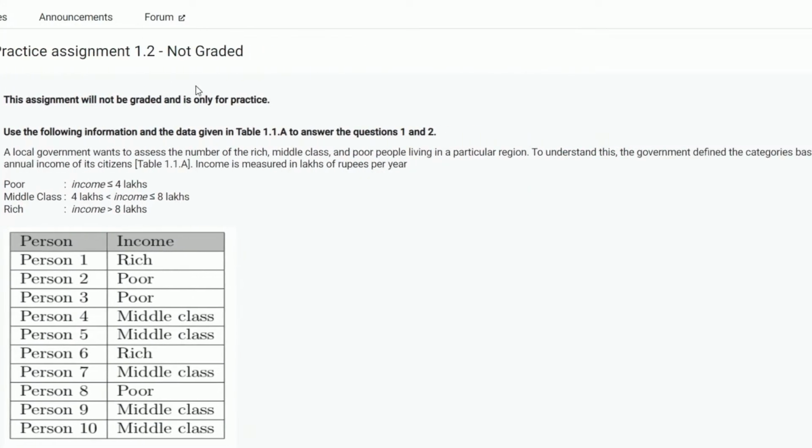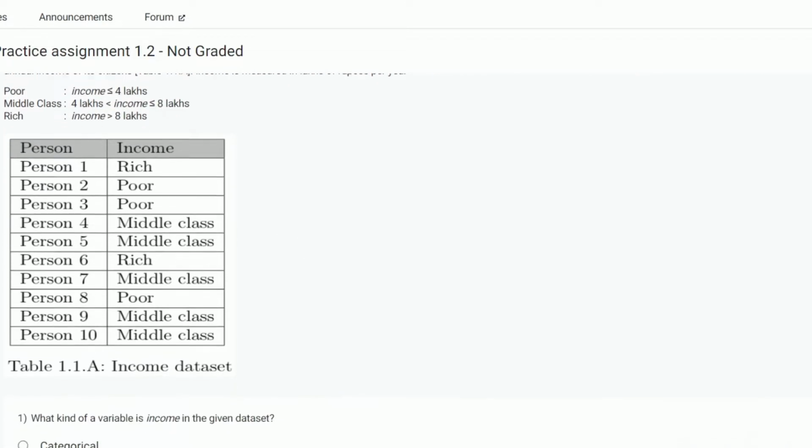Let's do another exercise. A local government wants to assess the number of rich, middle class, and poor class living in a particular region. To understand this, the government defined the categories based on the annual income of its citizens. Income is measured in lakhs of rupees per year. Poor, income less than or equal to 4 lakhs. Middle class, from 4 lakhs to 8 lakhs, and rich above 8 lakhs. So for person 1, 2, 3, 4, this income, rich, poor, middle class, these are categories.